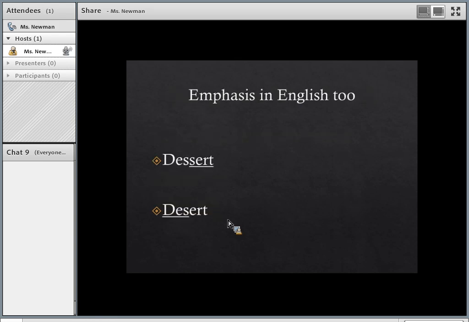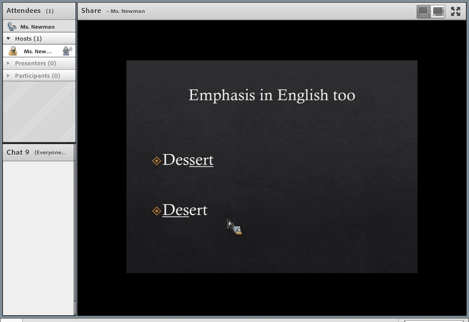However, I do want to remind you that we actually do the same thing in English with different words, and you'll hear it just fine because you're used to it in English. So, for example, desert, right? That's on the last syllable, desert, versus dessert. That's on the first syllable. So you would definitely notice if I said something like this.